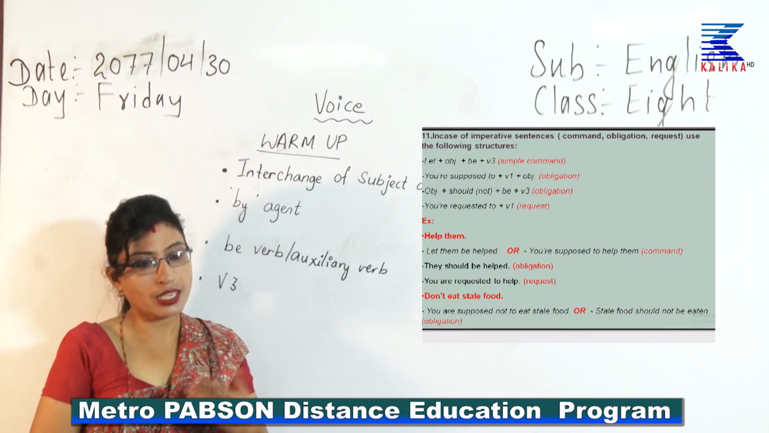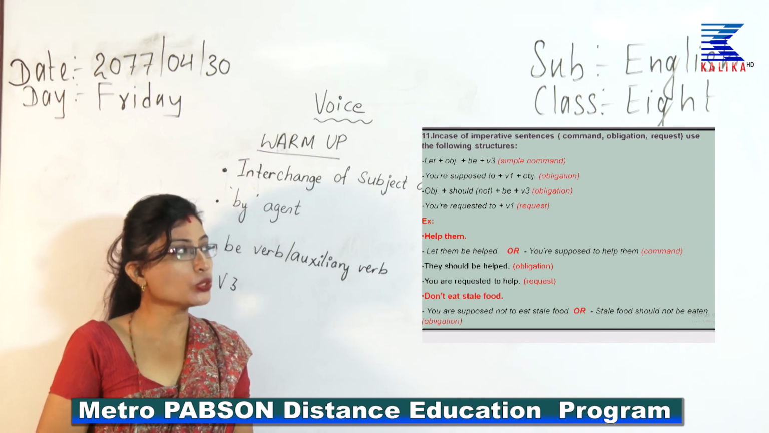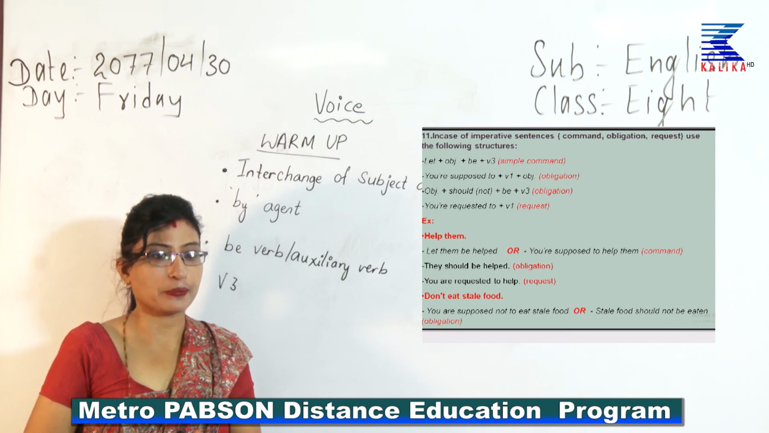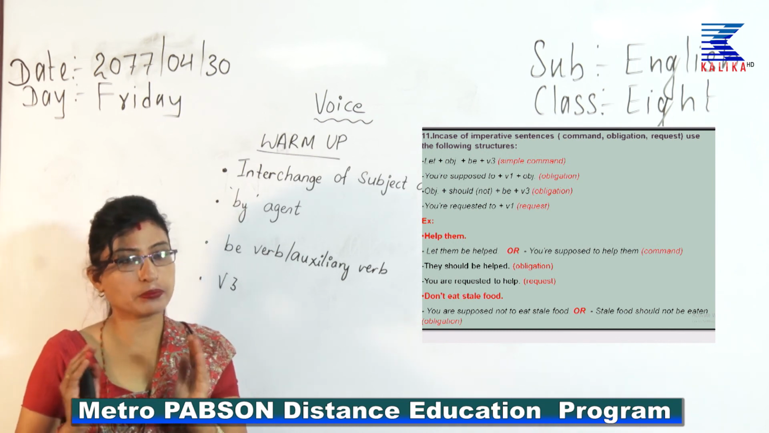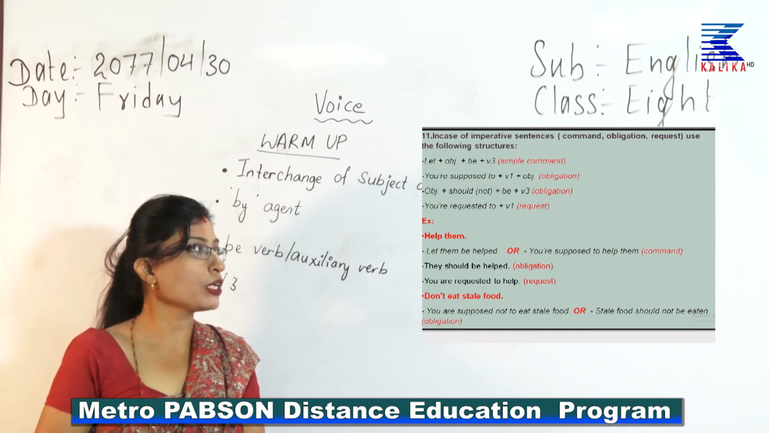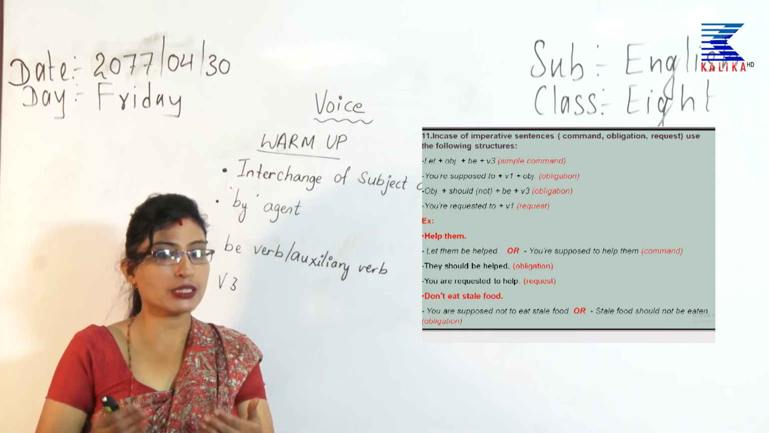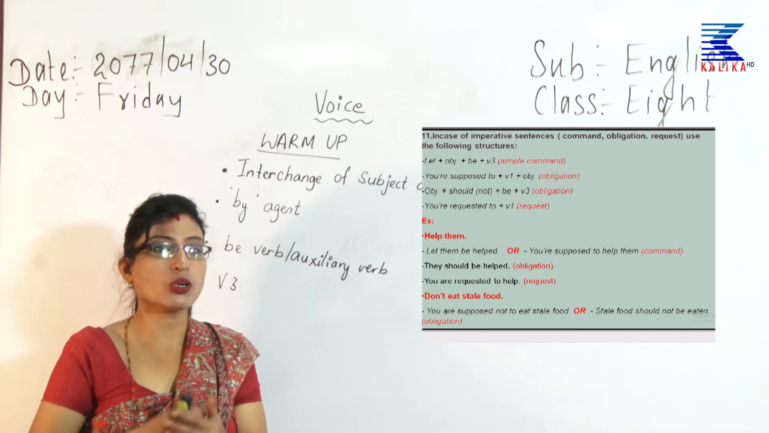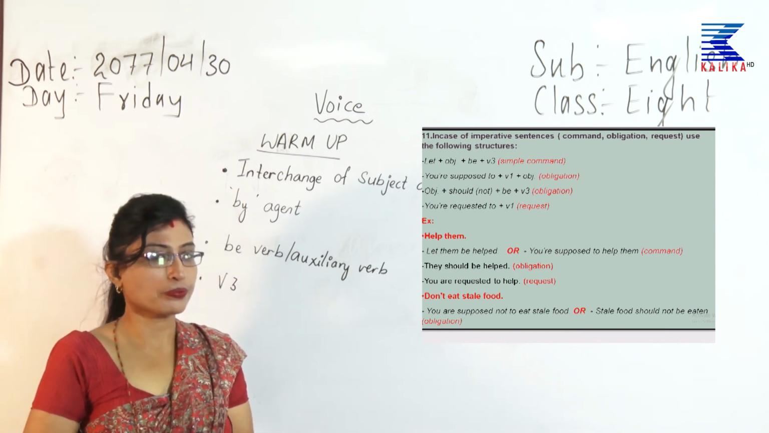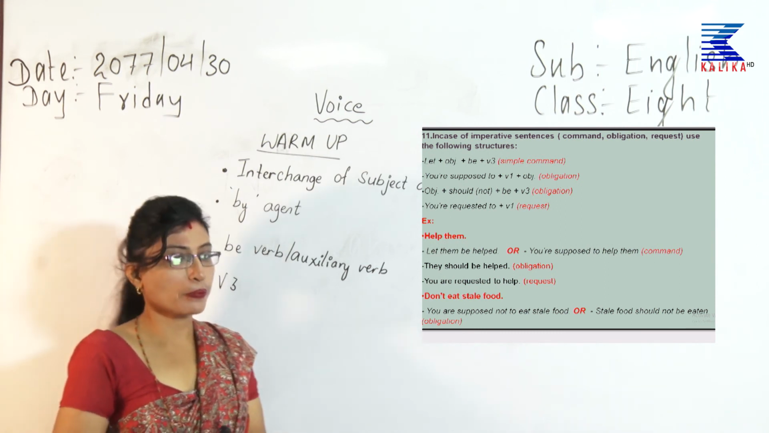Again, another structure for obligation, dear students: object plus should, and there is a not also, sometimes you are asked not to do a certain thing. So, object plus should not in bracket plus be plus verb 3, and another pattern for request. When there is a request, that means you are requested to do something or not to do something. So, you are requested to plus verb 1. So, how to make it clear is with an example. So, let us have a look.